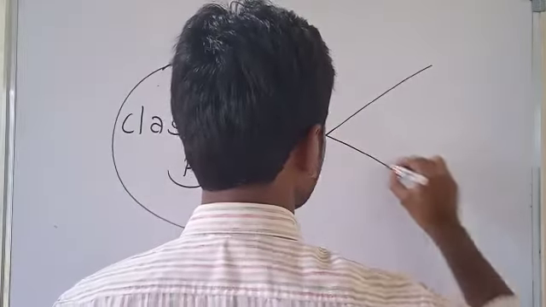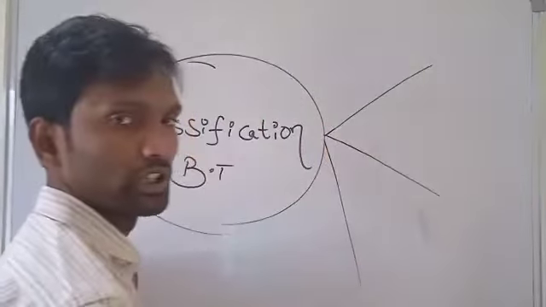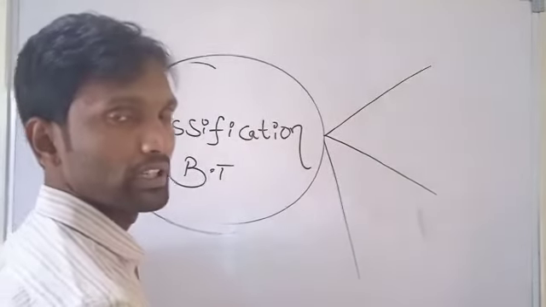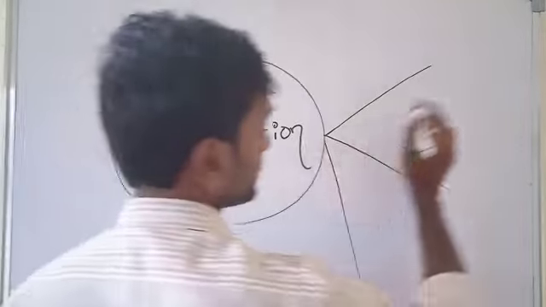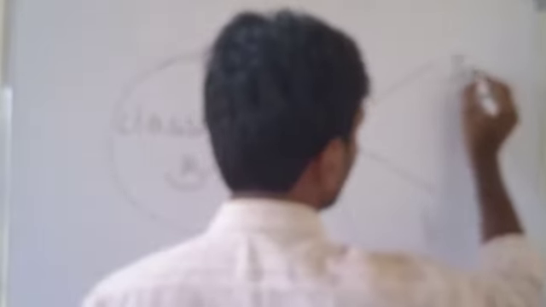Binomial theorem is mainly classified into 3 types. First one, binomial theorem for positive integer index.